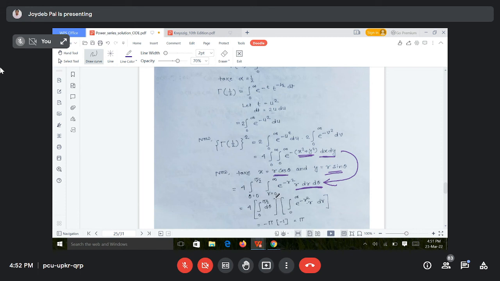Here the limits for r will be 0 to infinity and limits for theta will be 0 to pi by 2. So according to the substitution, we are getting these two limits. Finding limits is also an important part of this double integration.